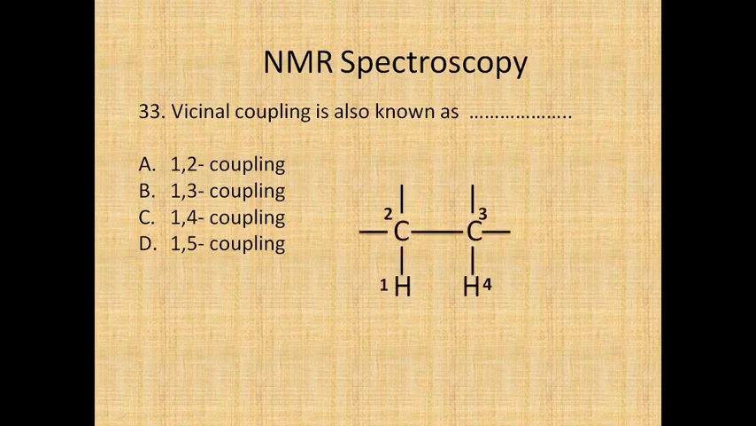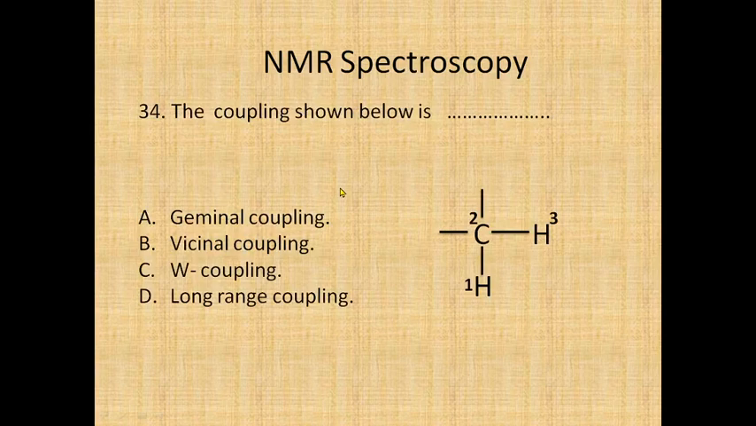Suppose we have this particular vicinal coupling. If you see the relative position of 1 and 4, they are going to be coupled. So the hydrogen at the 1 position will couple with the hydrogen at the 4 position, and that's why it is known as a 1-4 coupling also. So always remember that vicinal coupling is also known as 1-4 coupling.